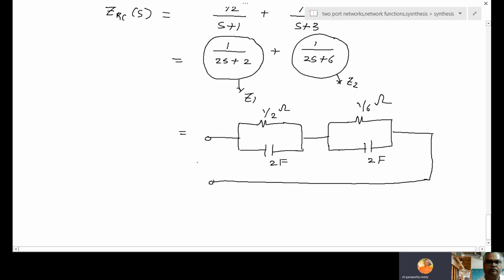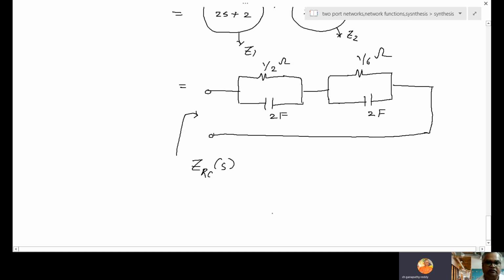So therefore, ZRC of S. Now we realized the Foster form 1. Second, same problem, Foster form 2.